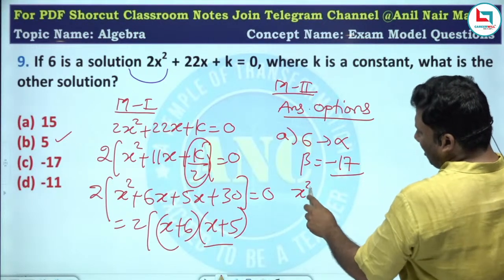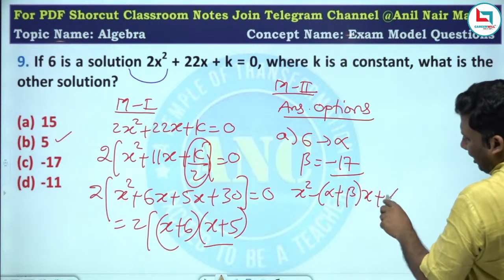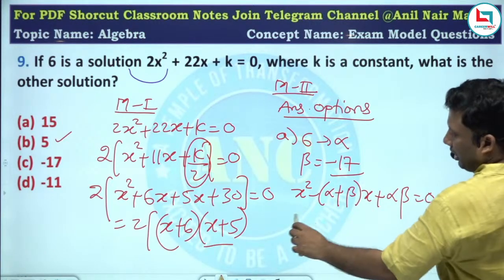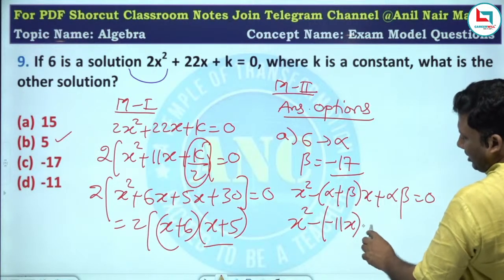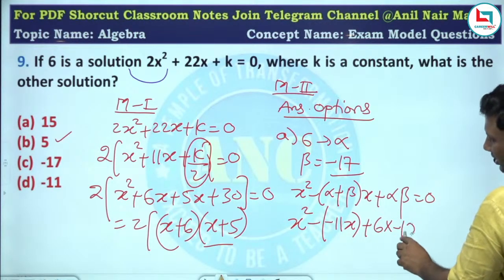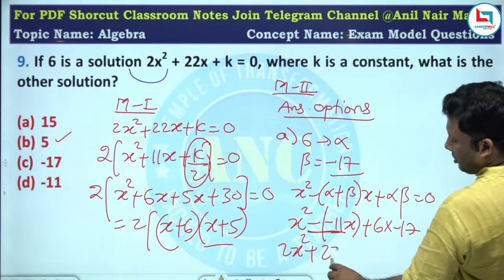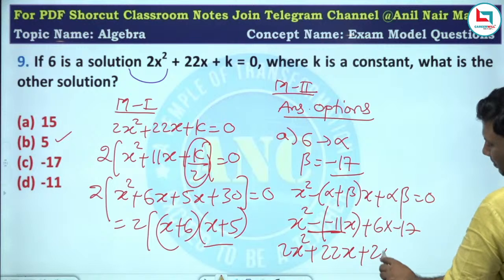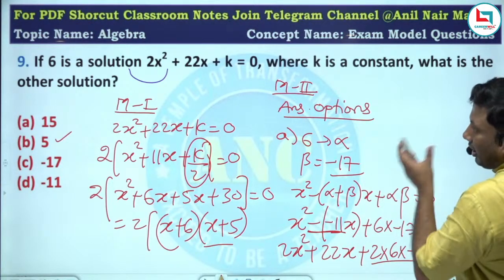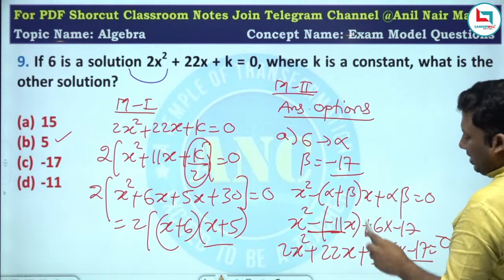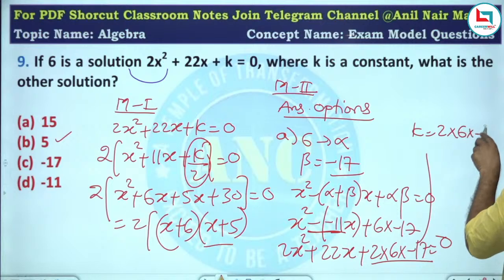Then the equation is x square minus (alpha plus beta) x plus alpha beta, that is x square plus 11x plus 6 into minus 17. If I multiply by 2, it is 2x square plus 22x plus 2 into 6 into minus 17. That means k's other value will be minus 17 and the k value will be 2 into 6 into minus 17.